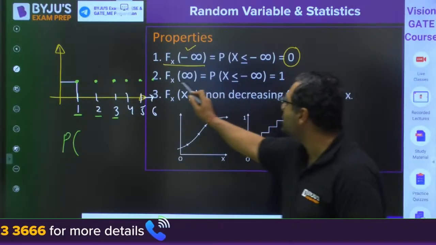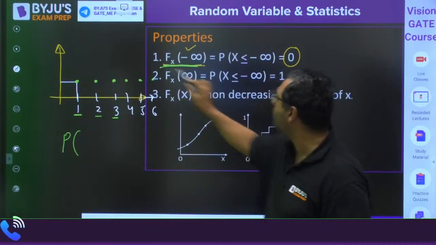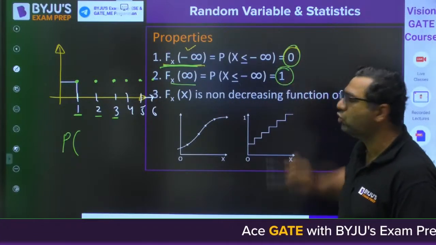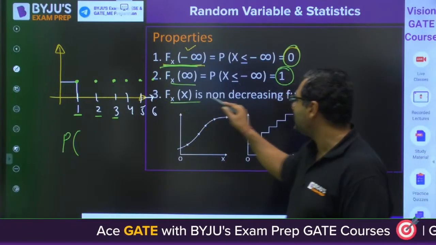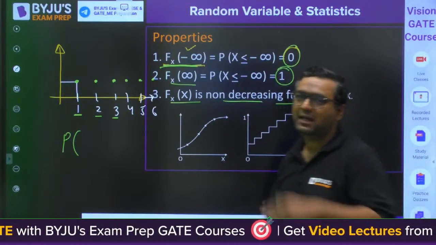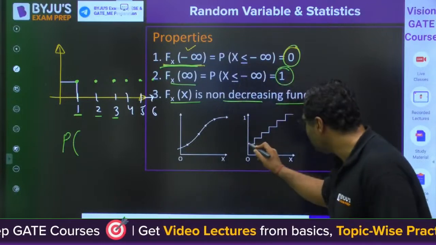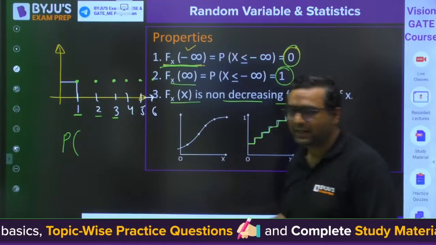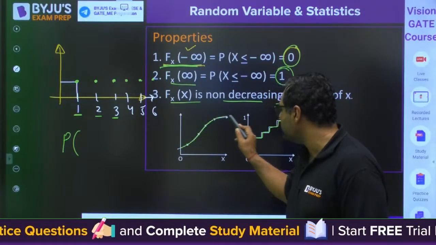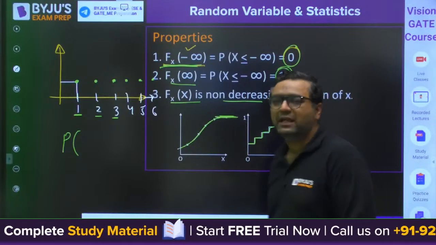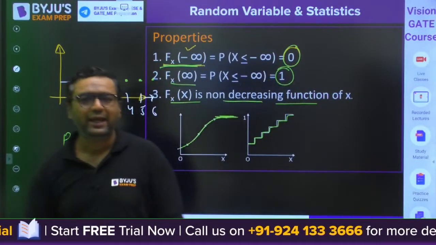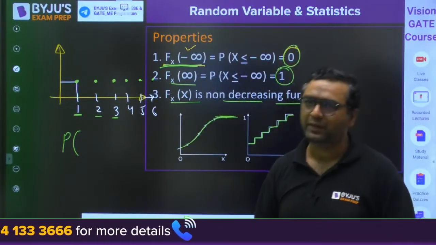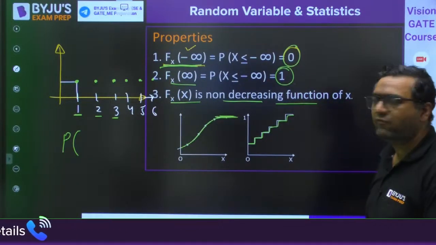So that's why it is mentioned that for minus infinity, it will come out to be 0, and for plus infinity, it will come out to be 1. And my dear, F(x) is a non-decreasing function. It can be increasing like this, and at the same time it can become stagnant at some point, but it will never be a decreasing function. It will always be increasing because you are adding the probabilities, so obviously it is always going to be a positive function. Okay, very good guys.